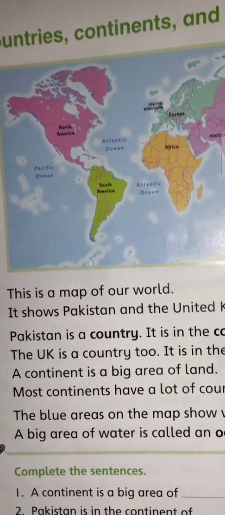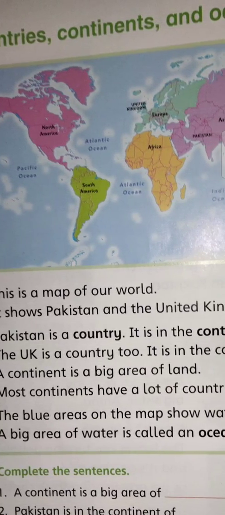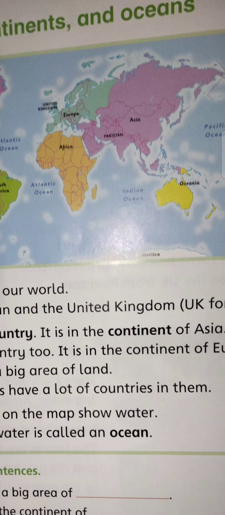So this is the map of our world and it shows Pakistan and the United Kingdom, UK for short. UK is the short form of United Kingdom. So this is the map of our world and you can see different oceans and continents in this map. There are 7 continents and there are 5 oceans, right?